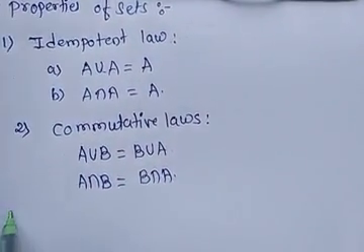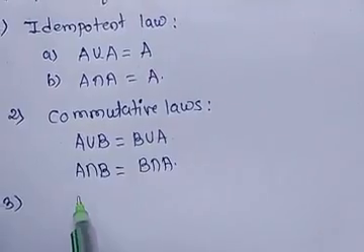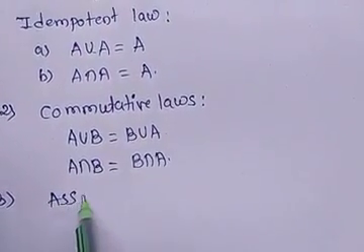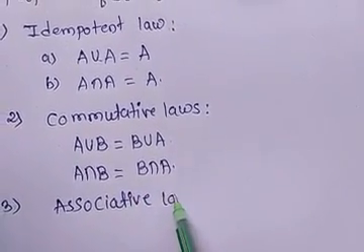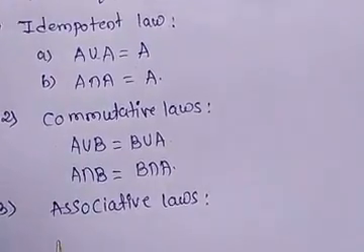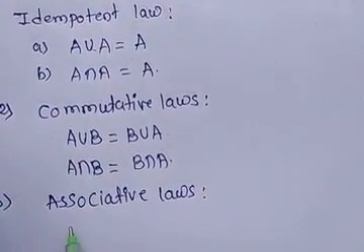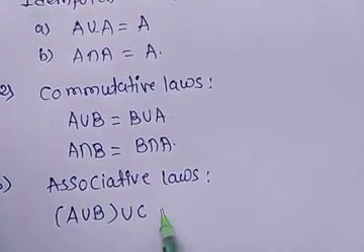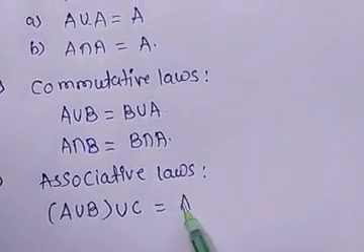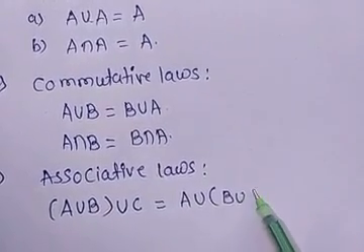Okay. Next, third is the associative law. In that, first is (A union B) union C is equal to A union (B union C).